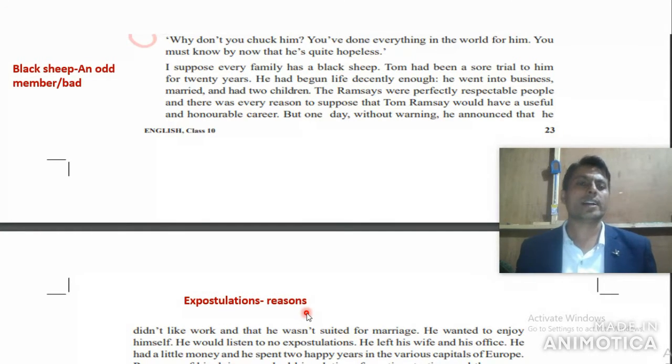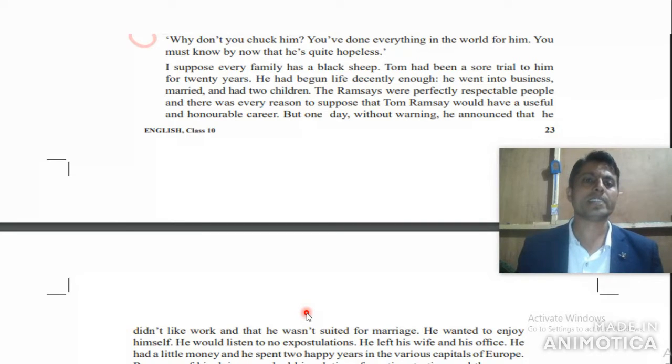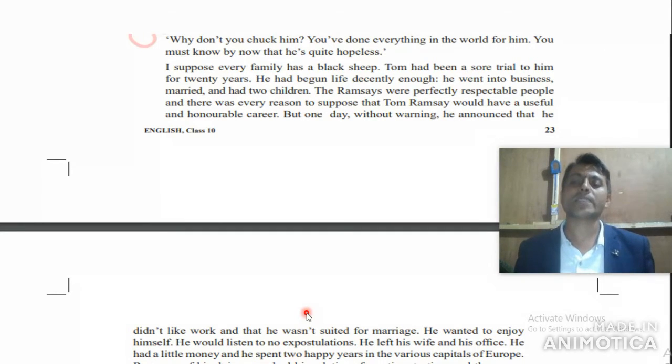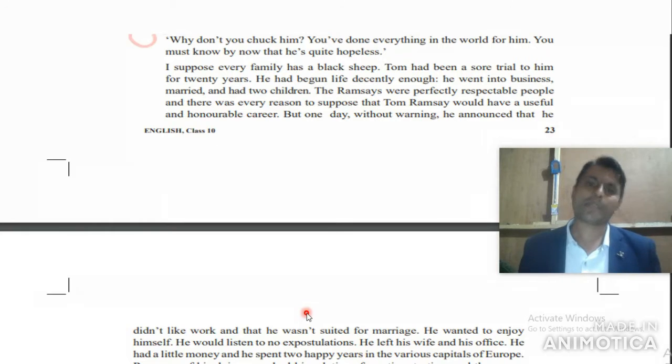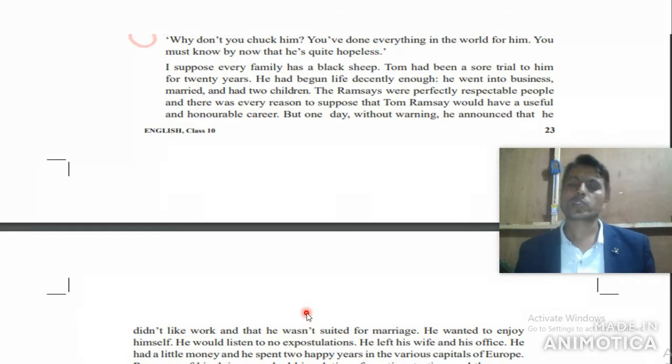I haven't just given the meaning here because I told this already. Why don't you leave him? Why don't you ignore, leave, or quit? Like this, you can write the meaning even in your copy, right? This word means leave or ignore. Ignore, or quit. So you can write these three words as synonyms of this word. Why don't you leave him? Why don't you ignore him?